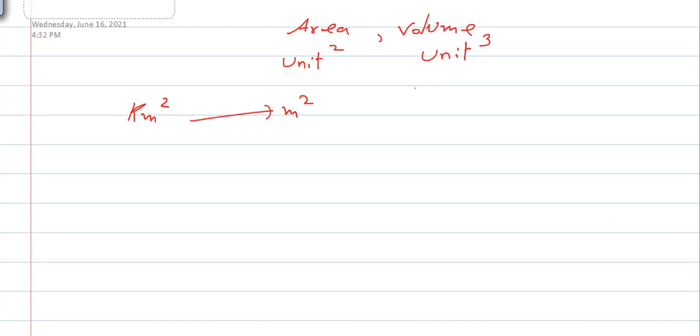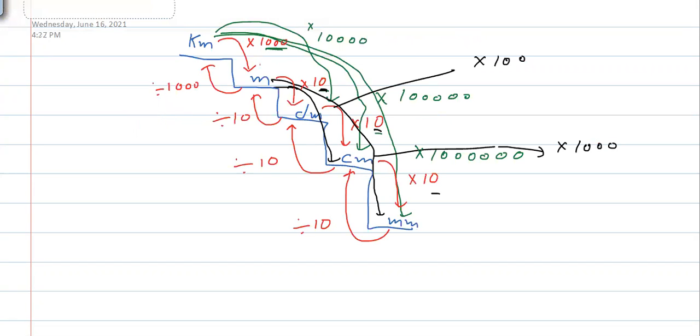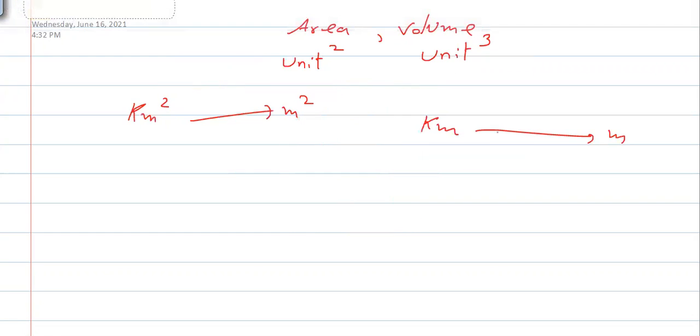I'm never in favor of memorization. So you should focus on the method, how you will do that. You know that if you have to convert 1 kilometer into meter, what's the rule? Here we write from kilometer to meter multiply by 1000.